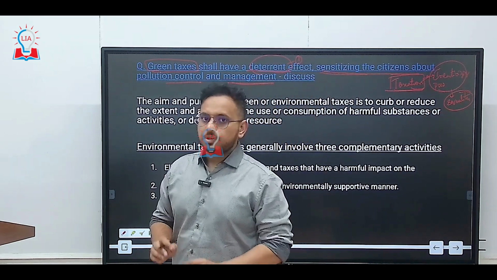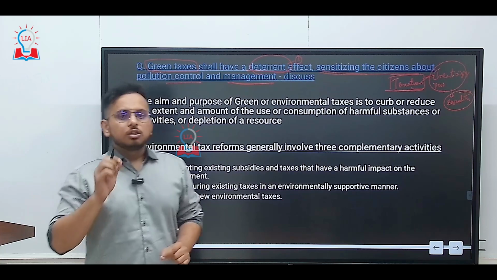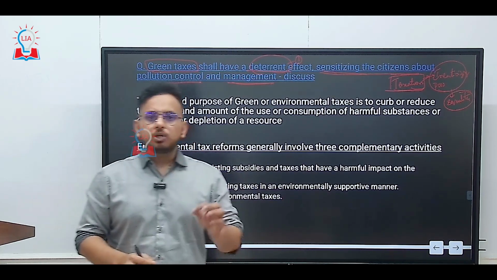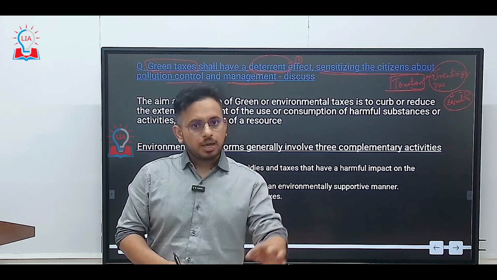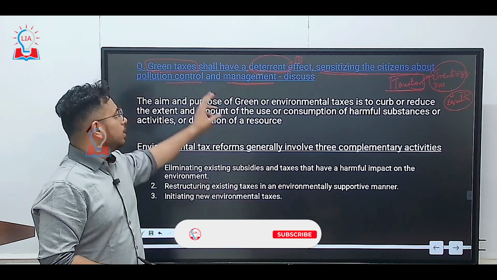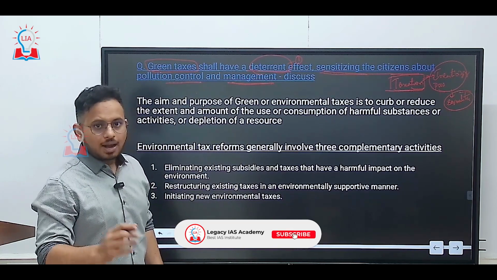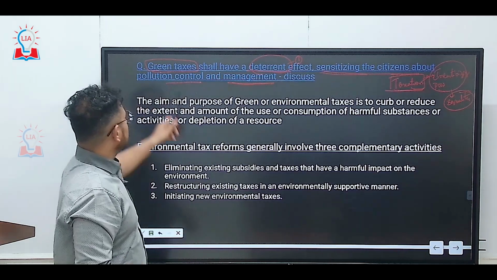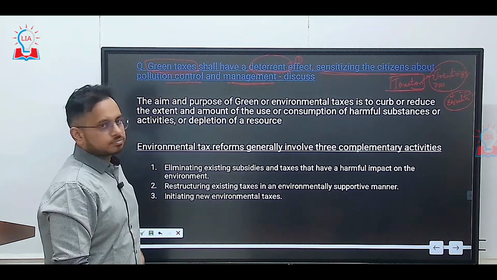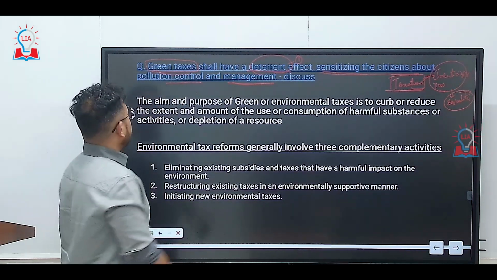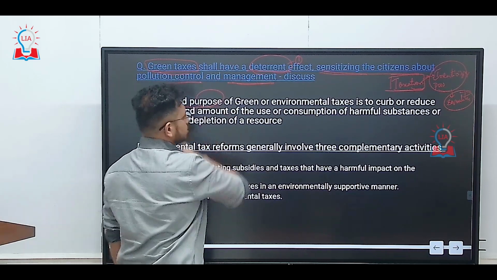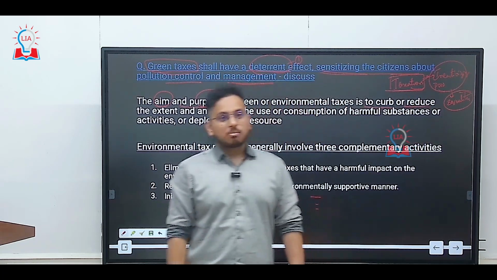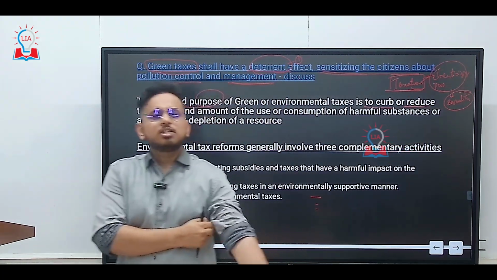Even here the same thing is happening. We're calling it green tax because those firms, industries and companies which are polluting the environment more are asked to pay more in the form of punishment, and those companies which are not polluting more are asked to pay less. That is the reason why it is called green taxes. The aim and the purpose of the green tax in the environment is to curb or reduce the practice of environmental pollution. So this will act as a deterrent.